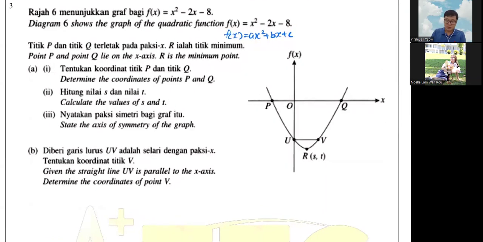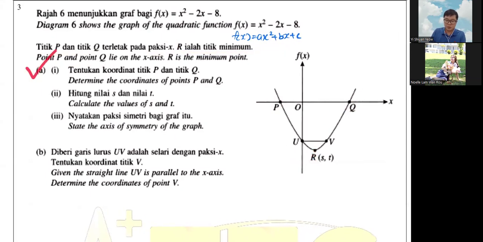So let's go. They say that points P and Q are lying on the x-axis, meaning that is your f(x) equals 0. R is the minimum point. No worries, you can notice that yourself as well. So (a), determine the coordinates of P and Q.